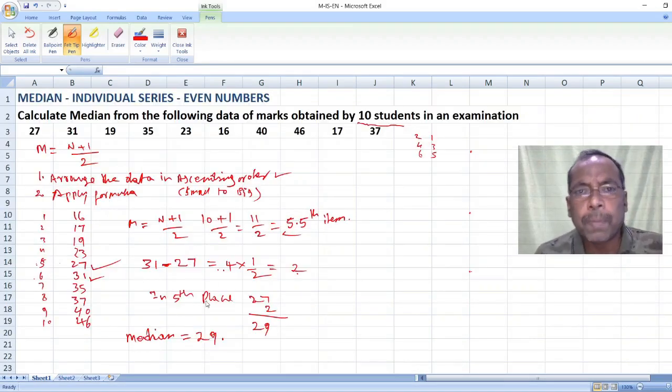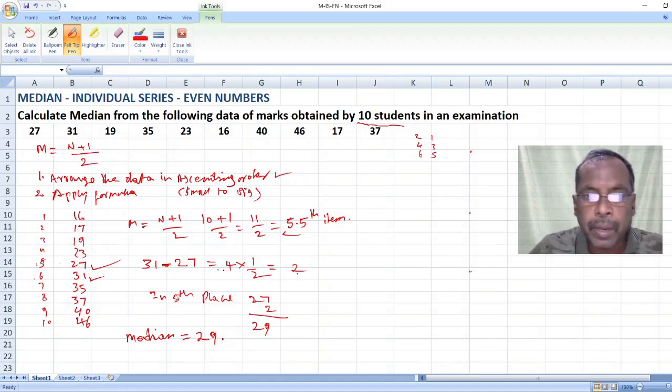So this is the problem under median, individual series, even numbers. Whatever the problem is there in even numbers, this is the technique you have to adopt. Now I have given two problems as homework assignments. I request you to do those two problems.